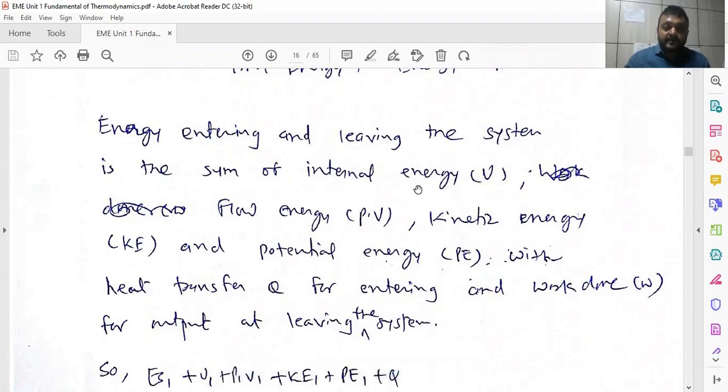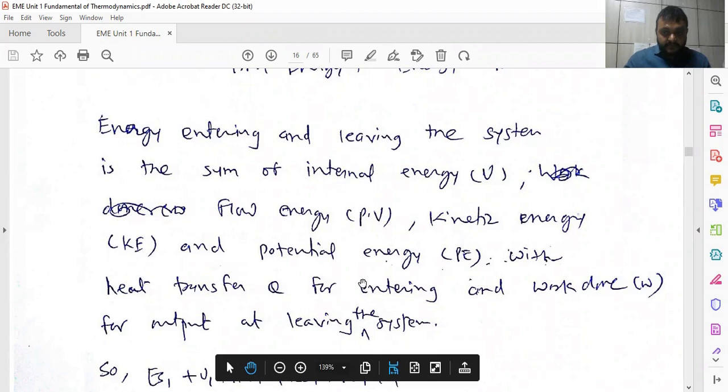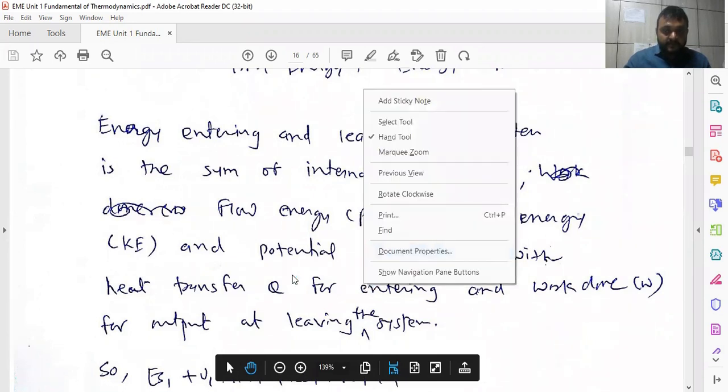Whatever energy enters in the form of heat energy is to leave. So it is the sum of the internal energy, flow energy, kinetic energy and potential energy. Flow energy means just, here you have to see